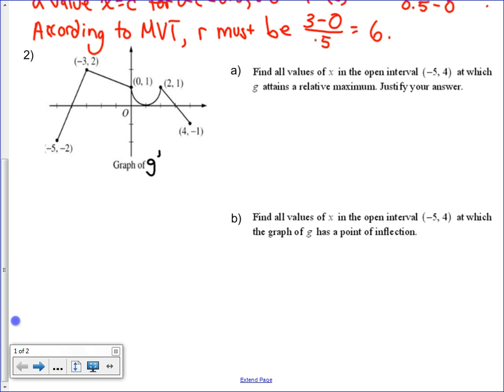Hold on, pause. Could you restate that using the words increasing and decreasing? You can. Some of you started using it, but you couldn't use f prime. What would you have to use? Where f changes from increasing to decreasing, you're like, oh, well, duh, because f prime is positive to negative. Can you say f prime increasing? Where's that sending you? The increasing, decreasing test sends you to the derivative. If I'm at f prime, where am I going?